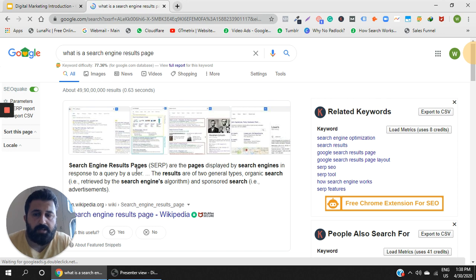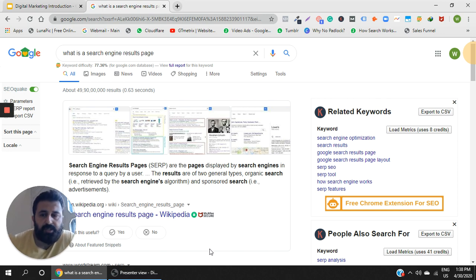Search engine results pages are the pages displayed by a search engine in response to a query by a user. When I'm getting the answer over here, why would I click on any of these results? So what would my aspiration as a digital marketer, as an advertiser, be? It would be that the content that is taken for the featured snippet by the Google search engine should be coming from my results only. So what should I do so that my content is published as a featured snippet in